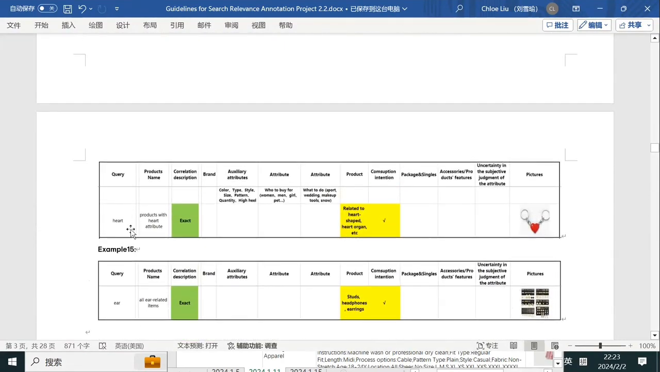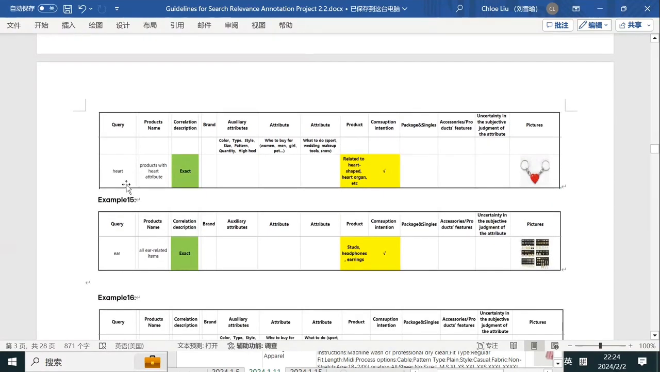And next one, the query is heart, the same as our phone. This is a huge word. We won't buy a heart online, right? So anything related to heart can be marked as exact. So heart shape, apparently, it is related to heart. So mark it as exact.